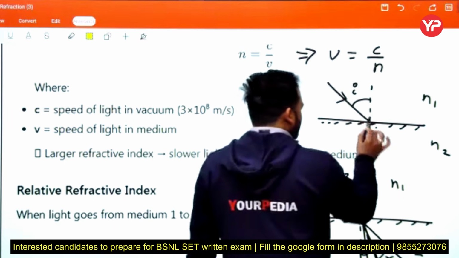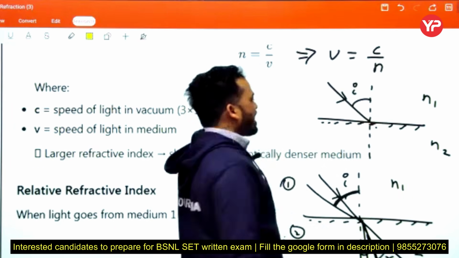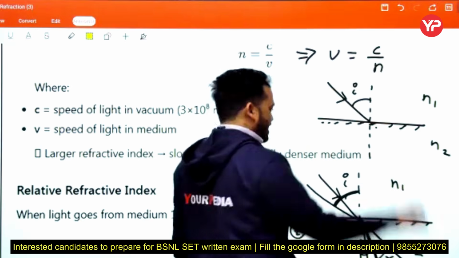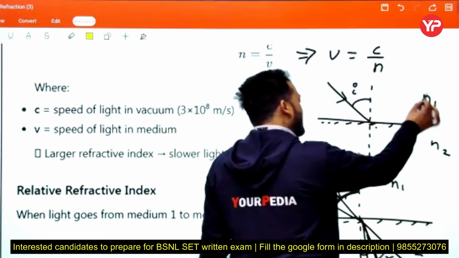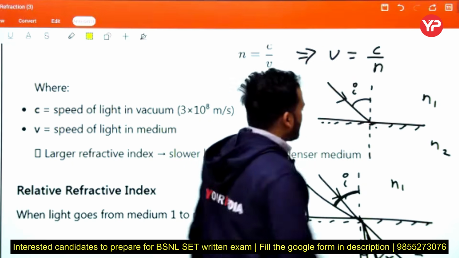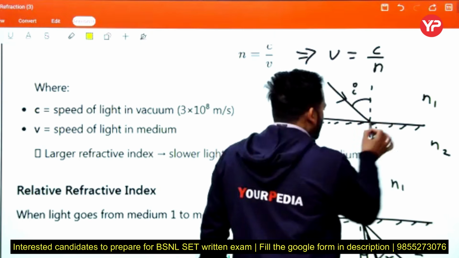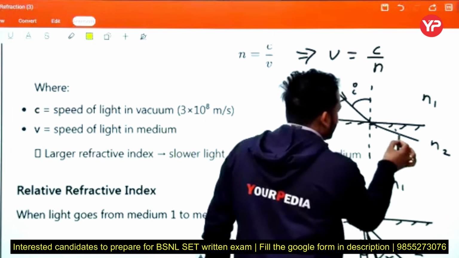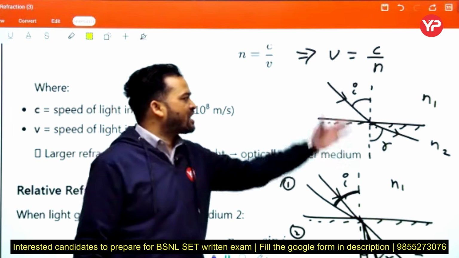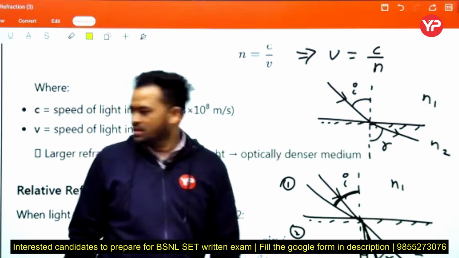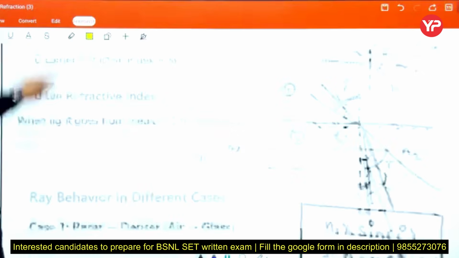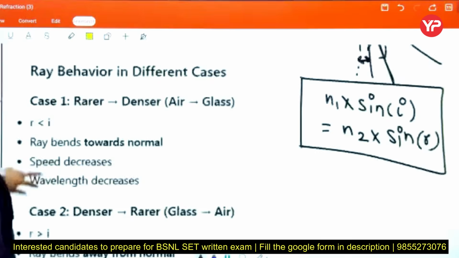If this incident ray means light travels from rarer to denser medium, here we consider N1 greater than N2, or we can say N2 less than N1. Then light bends away from the normal like that, and this is the r. Then in this case, small r is greater than i. Okay, this is clear now. Okay, beta, now we discuss the two cases.